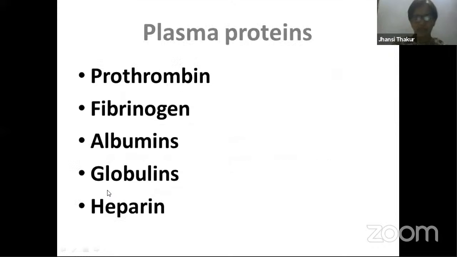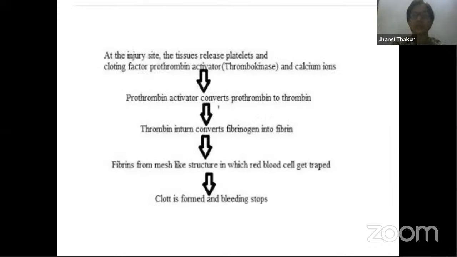You already have come across these terms in your 10th class circulatory system, and there was an important question on the blood clotting mechanism. So you know about prothrombin, fibrinogen, and heparin. Heparin, I told you yesterday, helps to keep the blood in our body in the liquid state and doesn't allow the blood to clot. That is its function. Let's talk about the mechanism of blood clotting in short.